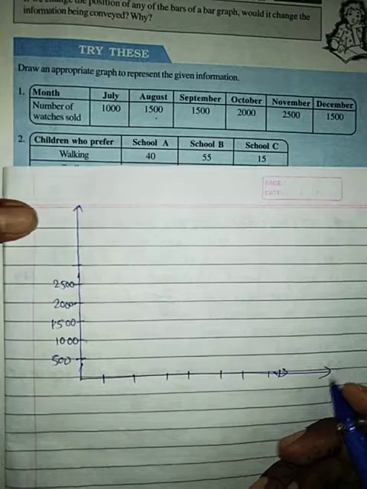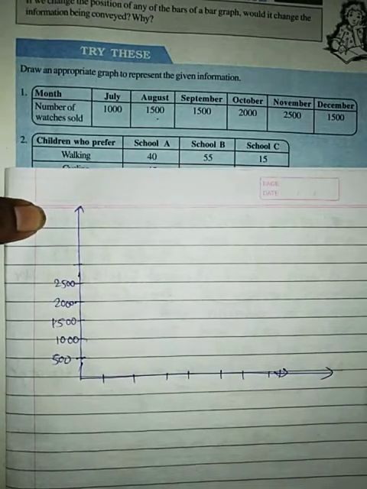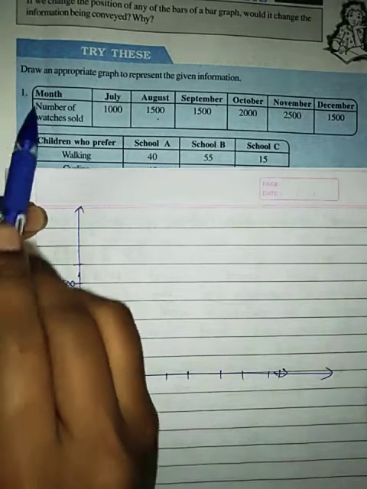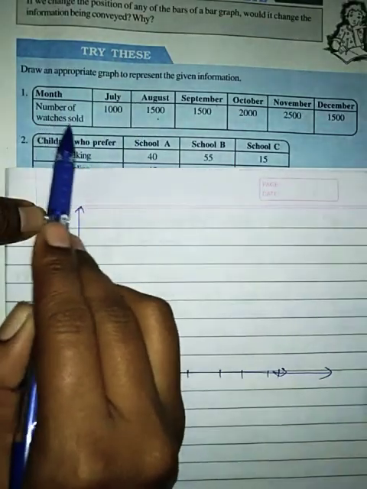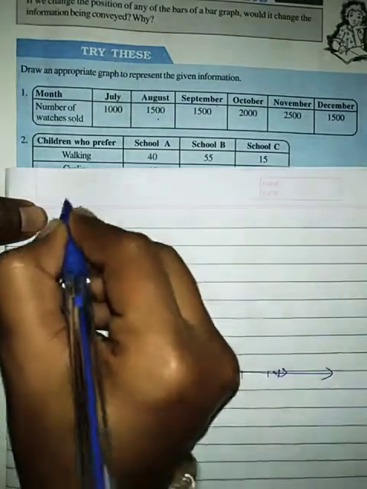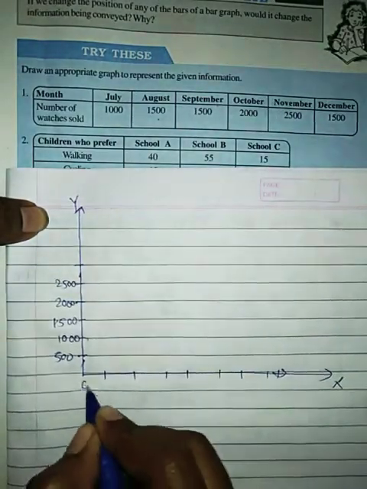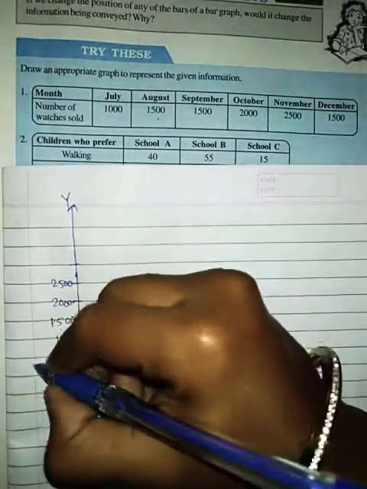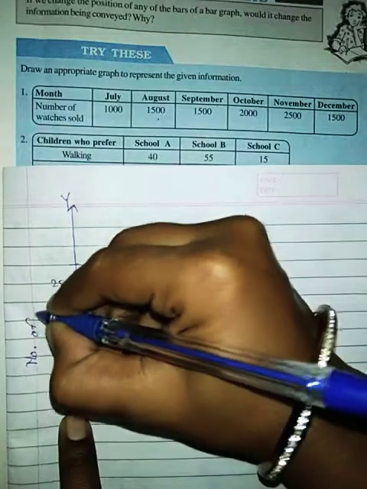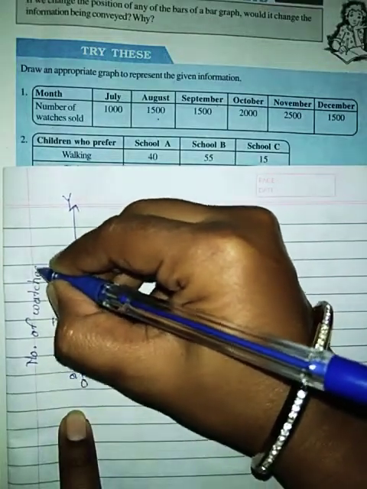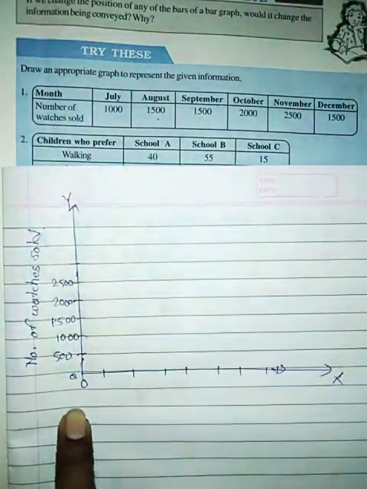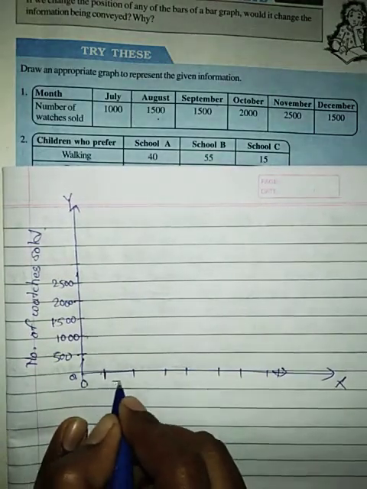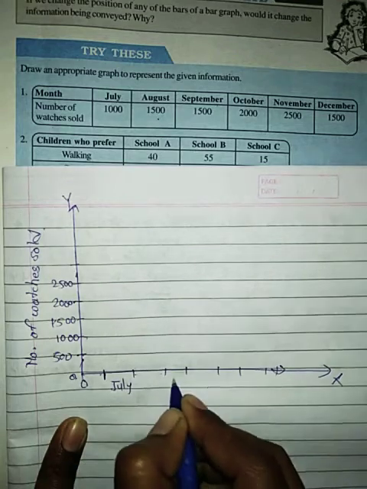Okay, one question I will show you on the graph paper in the next session. Here months and number of watches sold are given. So here see, y-axis and x-axis, this is O. Then number of watches sold. In the month, here leave 1 centimeter, then July, leave 1 centimeter.